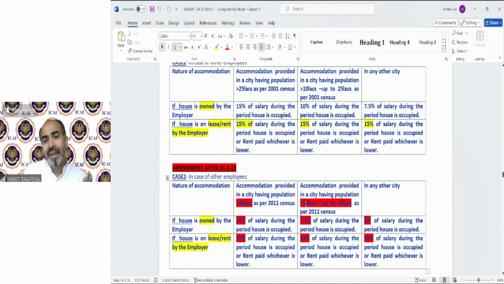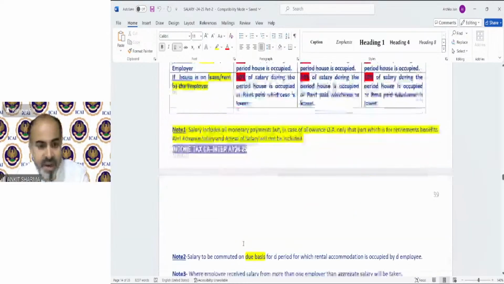Clear? If the population is more than 15 lakh up to 40 lakh, then that will be 7.5% only. And in any other city, that means population up to 15 lakh, that will be 5% of salary. Again, if it is on lease, the percentage will remain the same in all cases. So this has been changed. And I believe that in the examination, this kind of question is going to be asked. So you have to calculate the rent-free house provision in 2 parts. Up to 31st August, that means for 5 months, the calculation will be different, and the 7-month calculation will be done separately. So we have a question also regarding that.